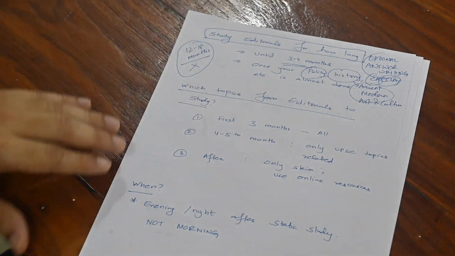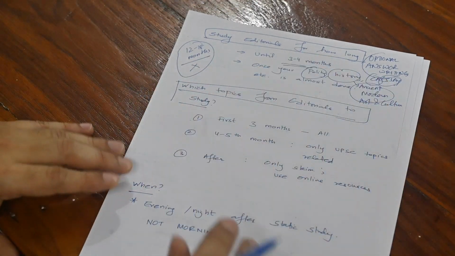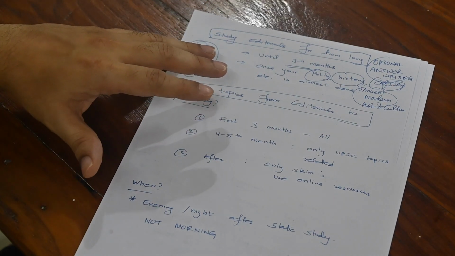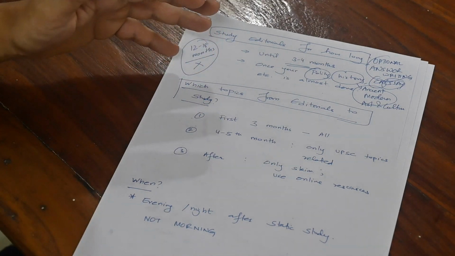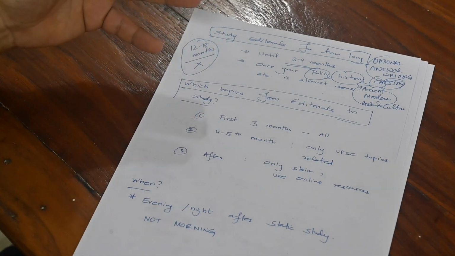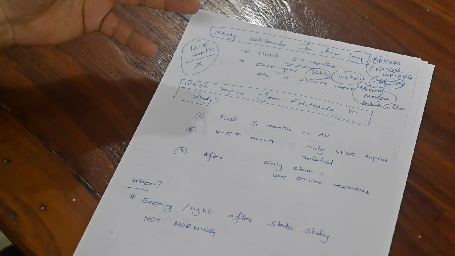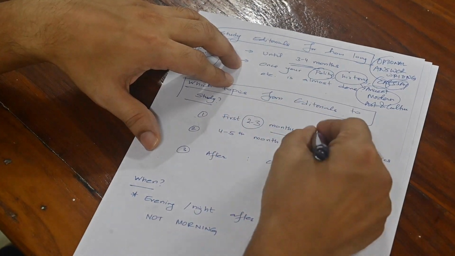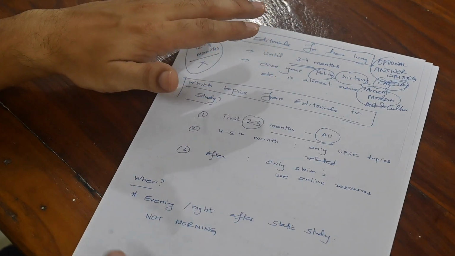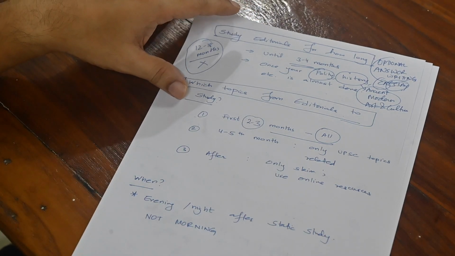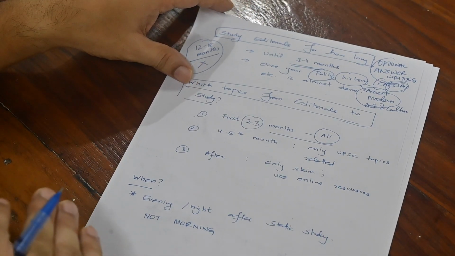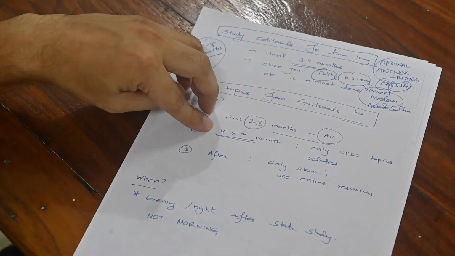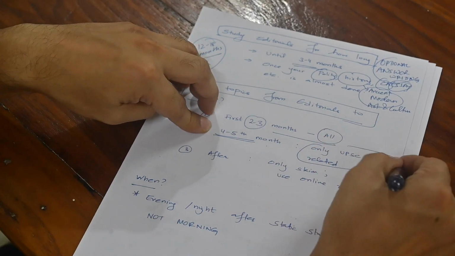Then, what topics of editorials to study? See, this is also very important. There are a lot of editorials. A lot of online sources will tell you that you can skip this, you can skip that, you can skip any issues that are not related to international relations of India. But I feel that for the first 2-3 months, you should definitely read all the editorials, so that your basic awareness increases and you are at a certain platform. After that, in your fourth or fifth month of preparation, you study only UPSC-related topics.